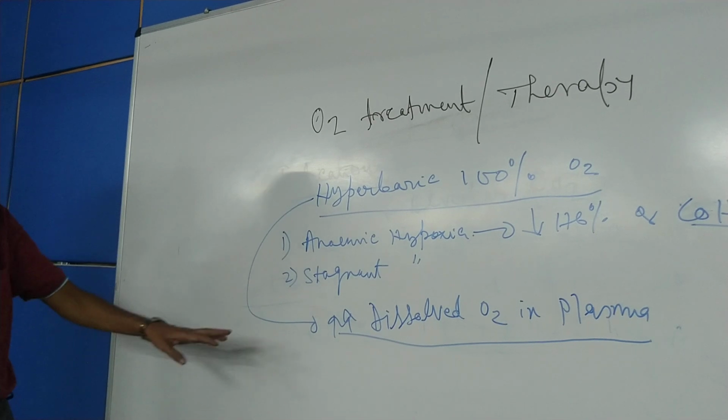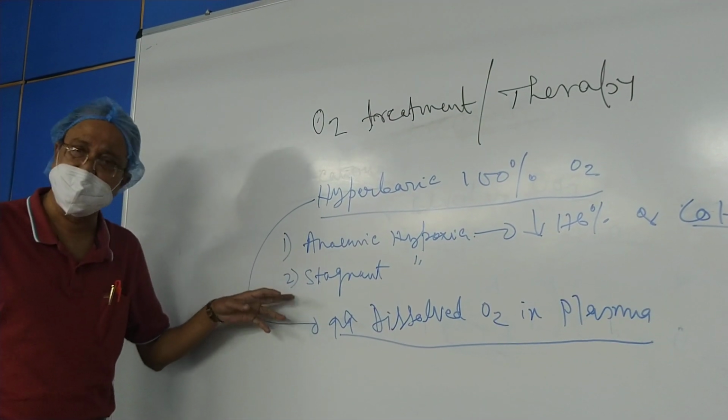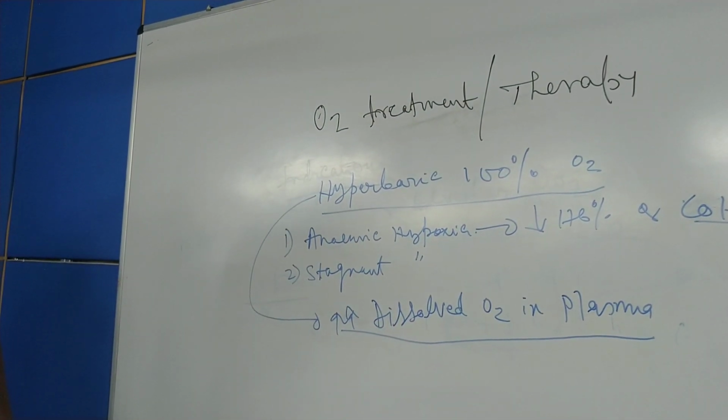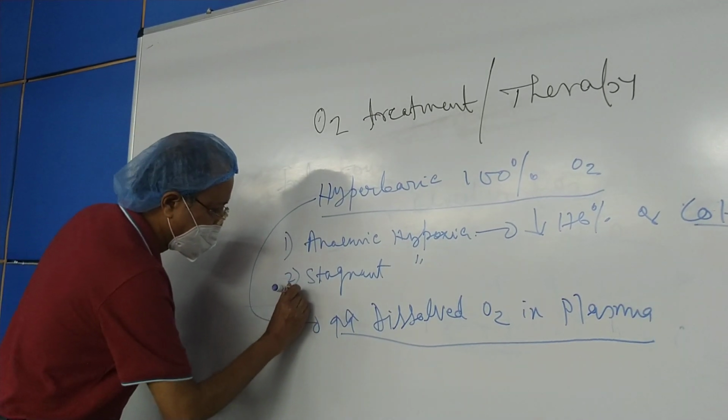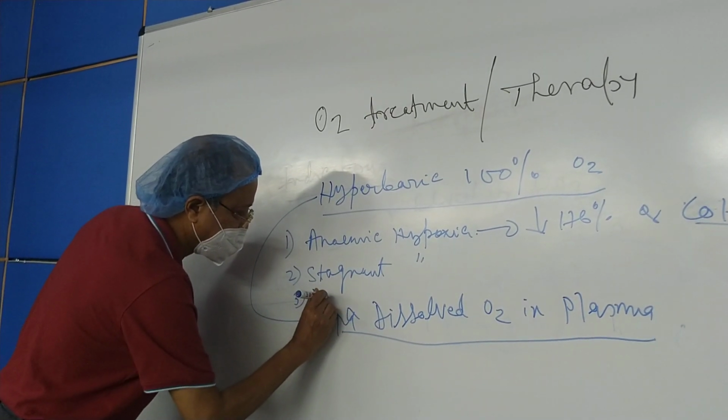Apart from these two indications, there is a third indication which I will discuss in my next classes, that is in case of deep sea diving.